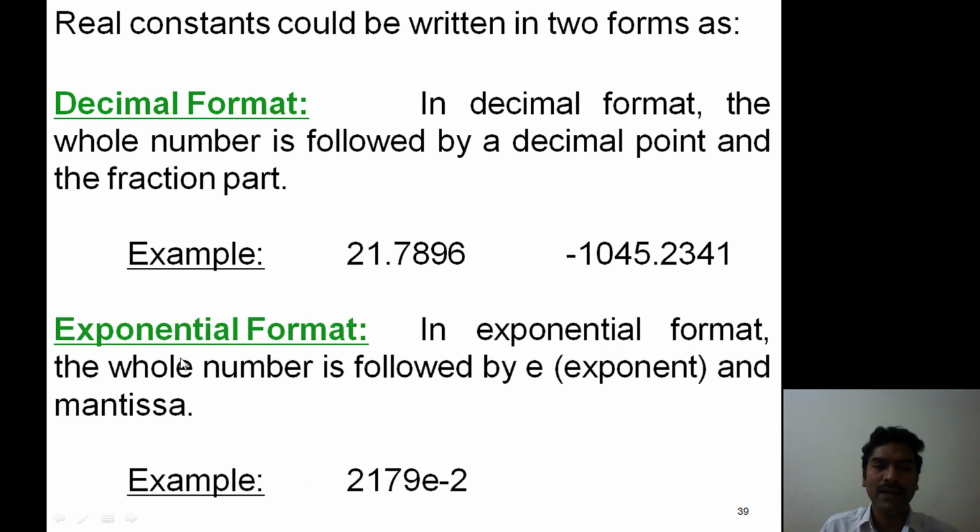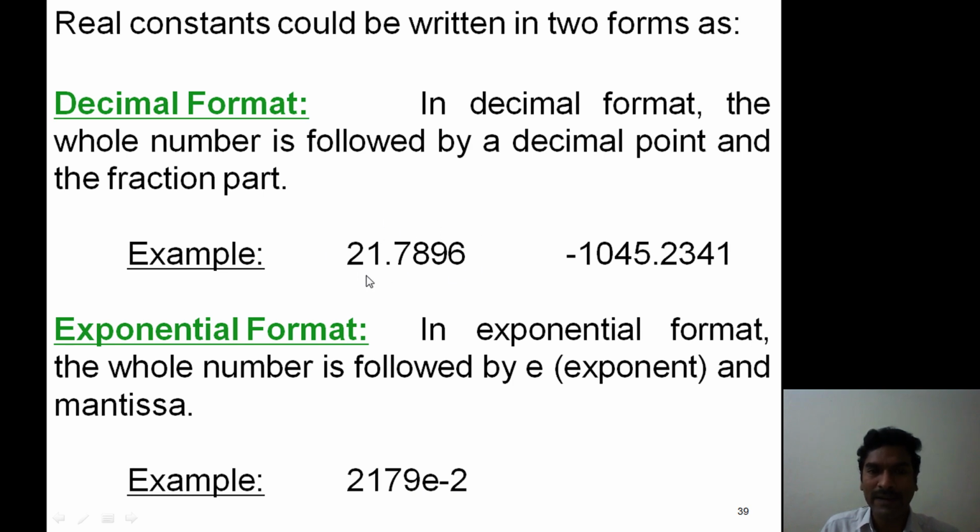Now another format, exponential format. In exponential format, the whole number is followed by an e. It refers to the exponent and mantissa part. That is an example: 2179e-2. Now this is an exponential format for this decimal value.